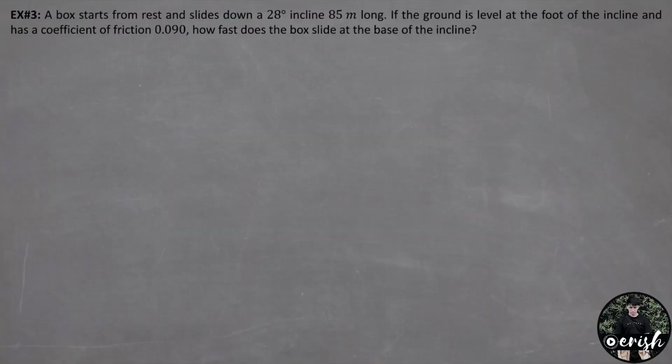A box starts from rest and slides down a 28 degree incline 85 meters long. If the ground is level at the foot of the incline and has a coefficient of friction of 0.09, how fast does the box slide at the base of the incline?